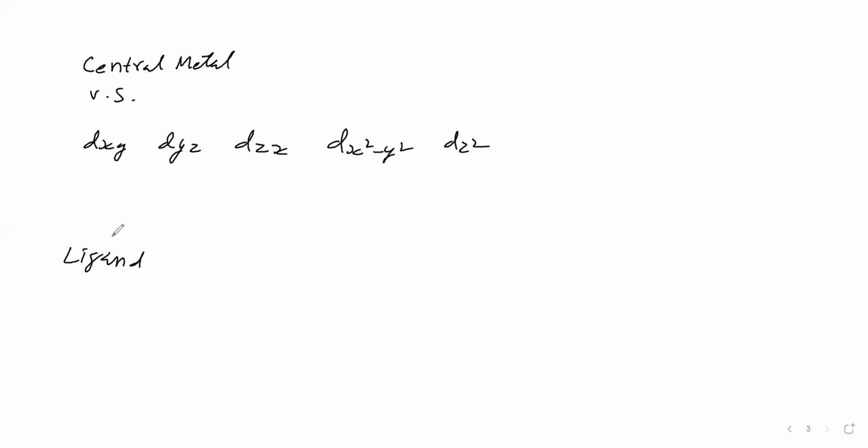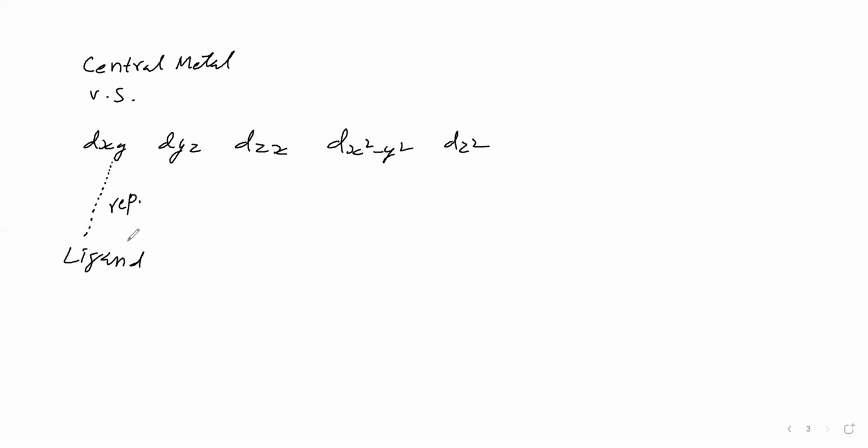This ligand is approaching the central metal in order to form the complex. The ligand has an electron cloud, and the d orbital has an electron cloud. Between the d orbital of the valence shell of the central metal and the ligand electron cloud, repulsion is possible.